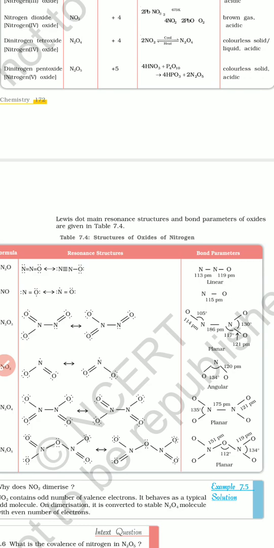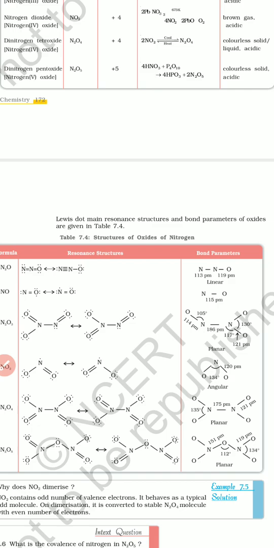This is a very important topic. Everyone must practice these structures. In public exams, many questions are asked on resonance structures. So after this class, you have to practice these resonance structures. Before that, you have to learn about valence electrons.